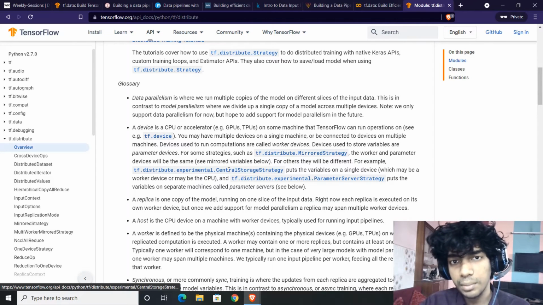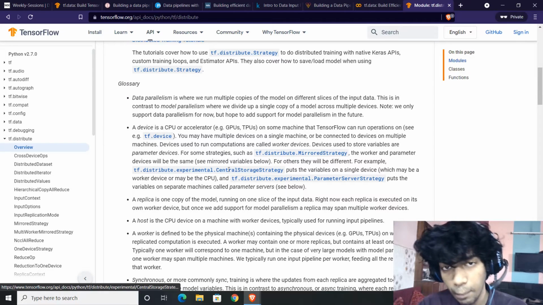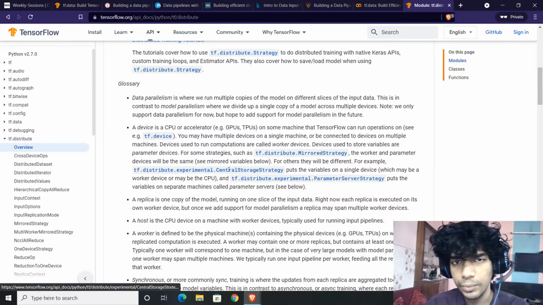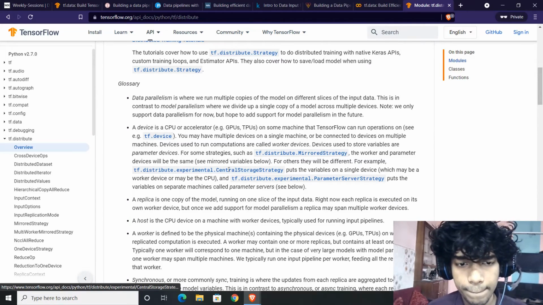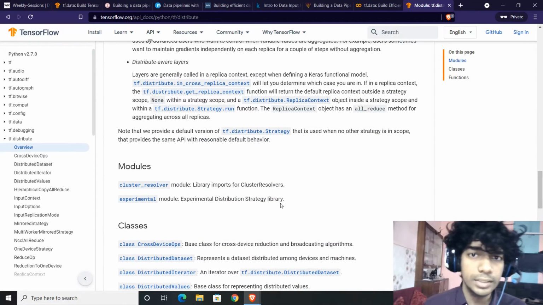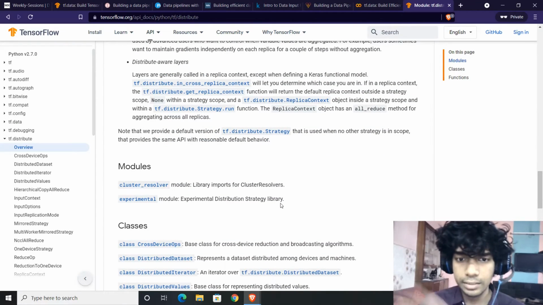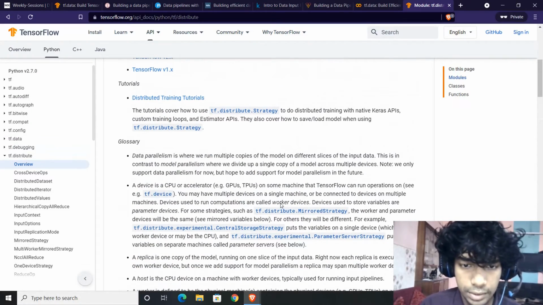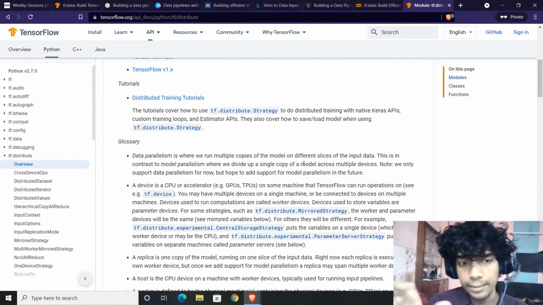Under the scope, you define the model. Then whatever data is supplied to that model gets automatically distributed and automatically synced up. This is the fundamental idea of TPUs, or multiple GPUs. So you define the strategy and call the strategy function. You'll be calling this particular line, tf.distribute strategy.